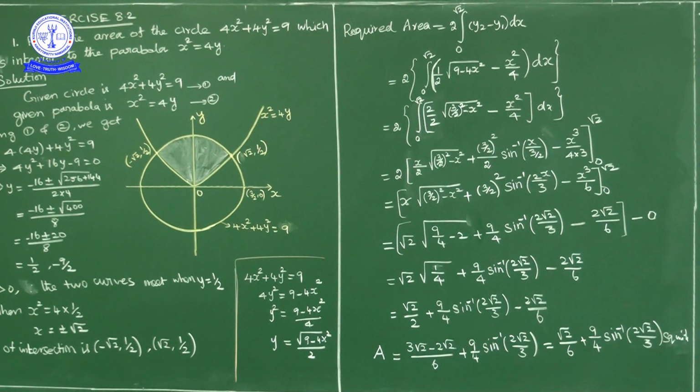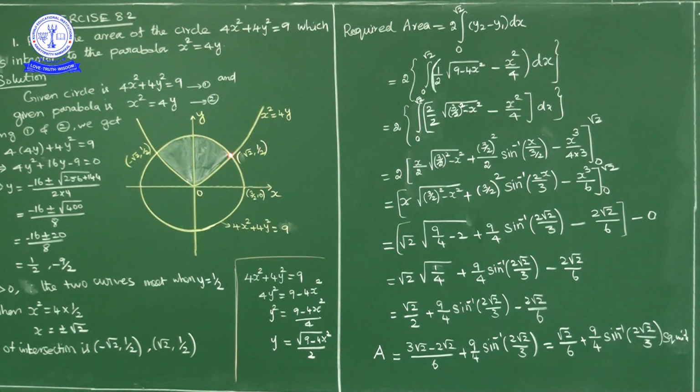Now for this shaded region area, simply calculate the first quadrant shaded region area and multiply with 2. So the required area is equal to, here the limits, x moves from 0 to root 2, no? So limit 0 to root 2, upper curve area minus lower curve area.